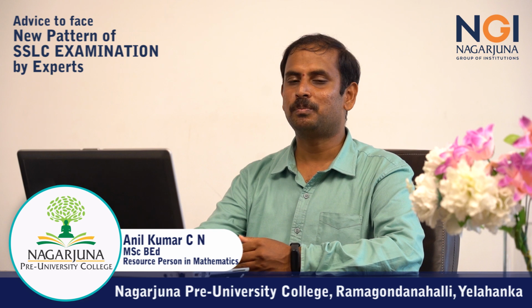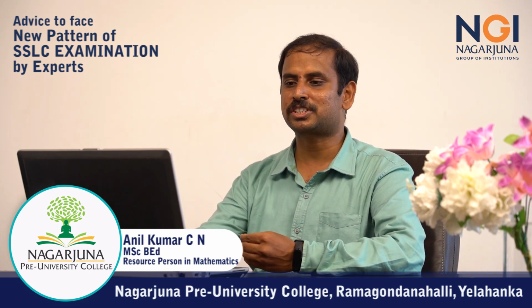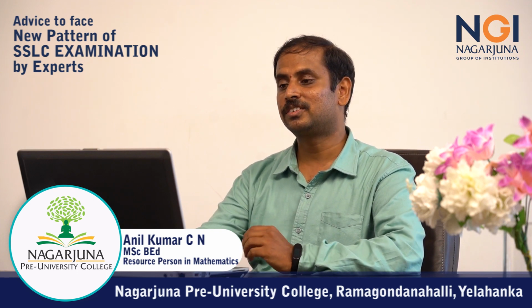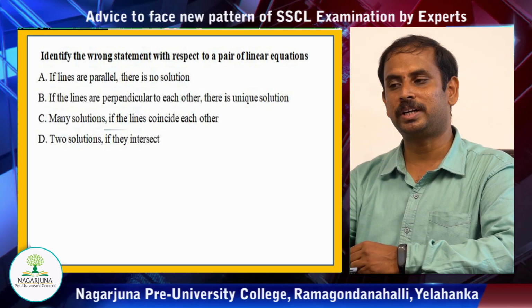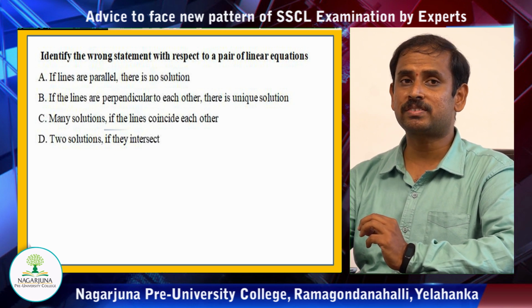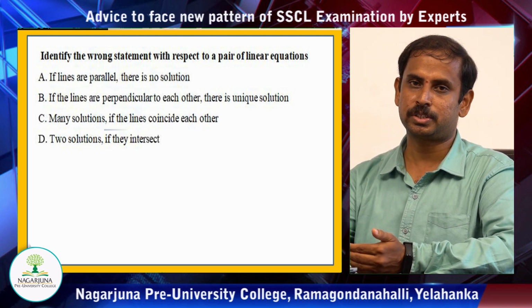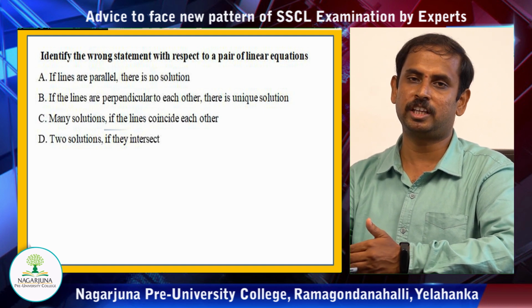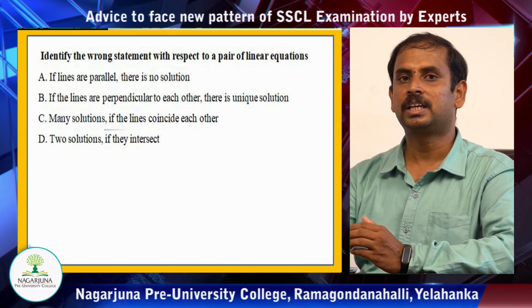Mathematics is easy, but you have to go with certain ideas behind it. You have to follow proper instructions being given by teachers so that you can answer all the questions in a better way. So, here is a question wherein you are supposed to make an educated guess again. Identify the wrong statement with respect to a pair of linear equations. Children, you might have studied a table given in the textbook based on the type of graphical representation for different conditions of the coefficients of the x variable and y variable, isn't it? Based on that particular table given in the textbook, here's a question.